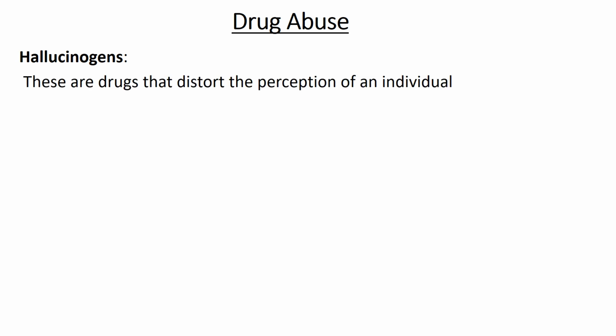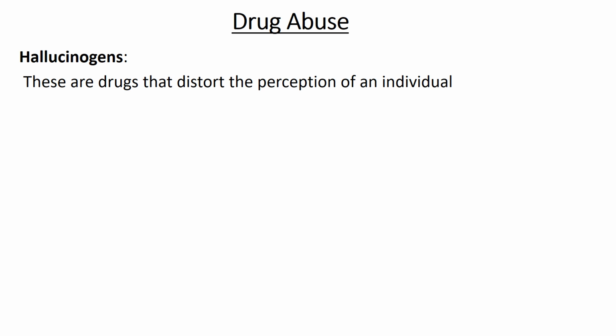So the last class of drugs we're going to study are hallucinogens. From the word, these cause hallucination or distortion in perception. So these are drugs that distort the perception of an individual. Perception means how you see things. To distort is to affect how something happens. So with these drugs, the way you perceive is going to be affected. You're going to be seeing things that are not there, and sometimes you might not even see things that are there. So that's what hallucinogens do.